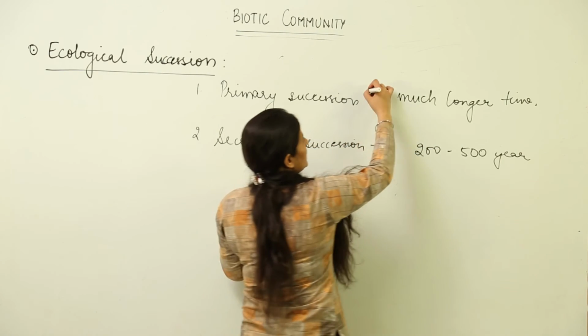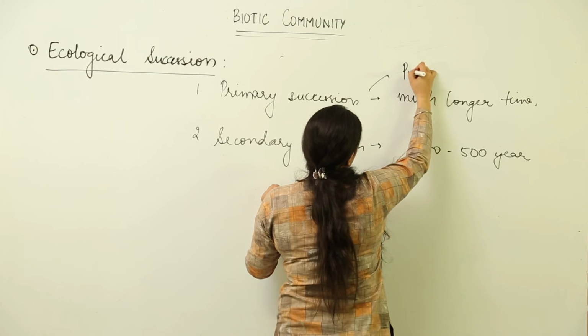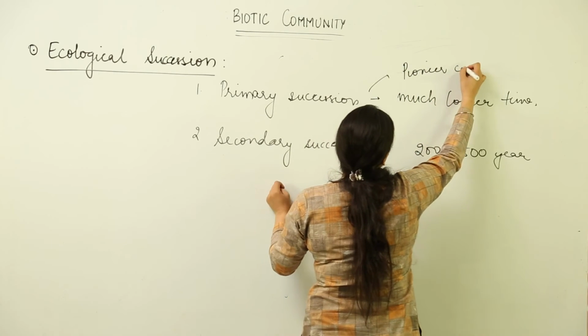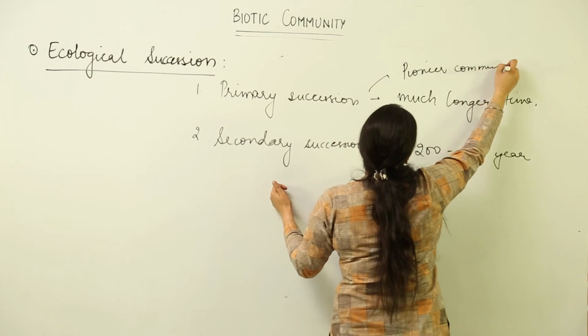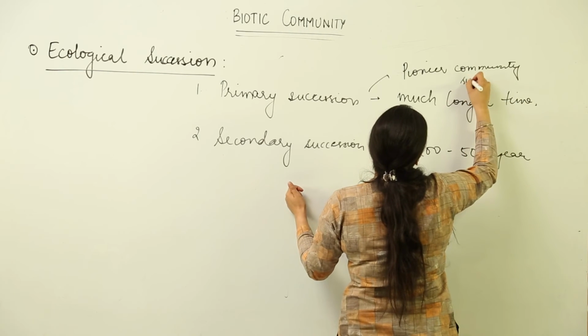Apart from this, in primary succession the pioneer communities are highly unstable. They would be very simple.